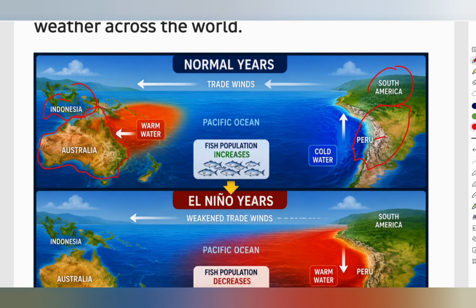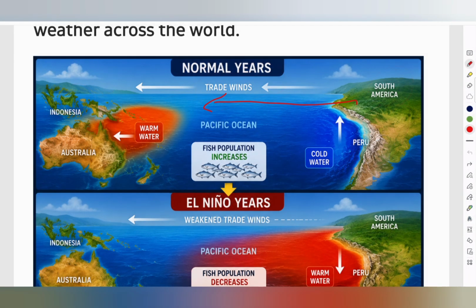Now across the equatorial Pacific, a special type of permanent winds blow throughout the year. These winds are known as trade winds, that blow across the equatorial Pacific. The direction of these winds is from east to west. They move from east to west, from South America to Indonesia.